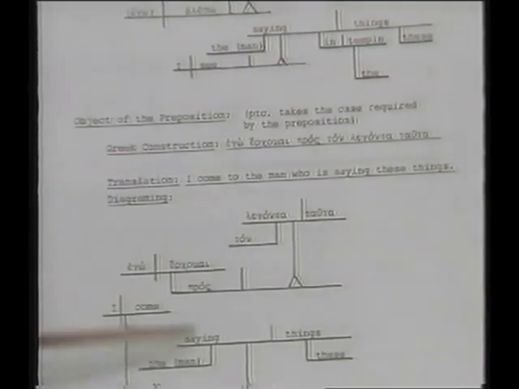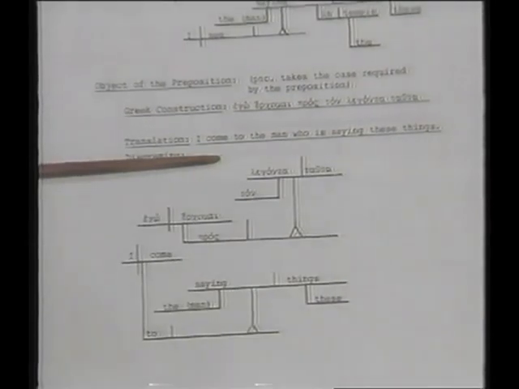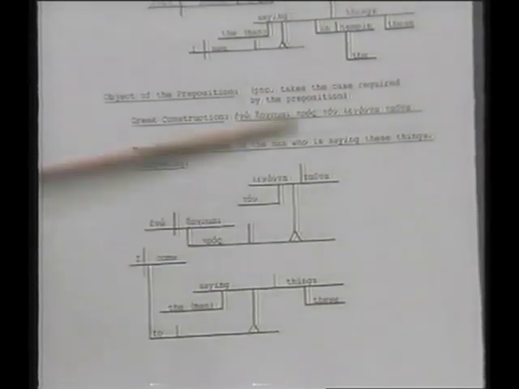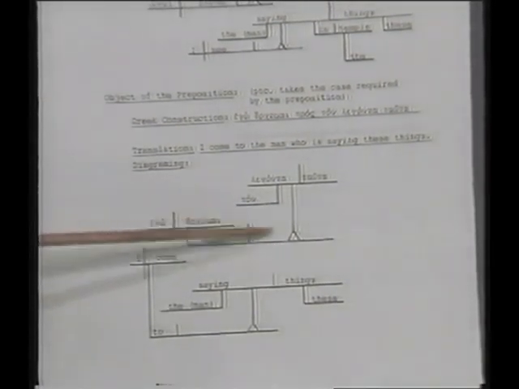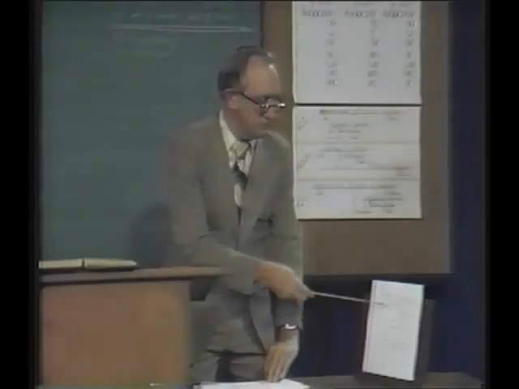Object of a preposition. See, it can be this structure is better. I had it, this could be up some. But in any case, we're talking about the object of a preposition. Pros. And then the object of pros takes the accusative, so you have accusative participle. And so on.